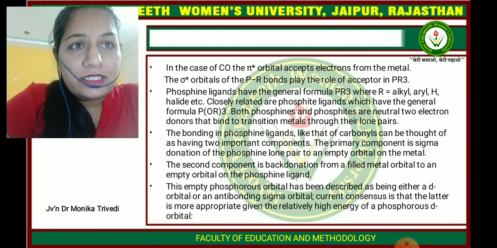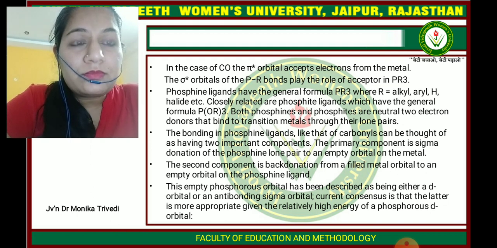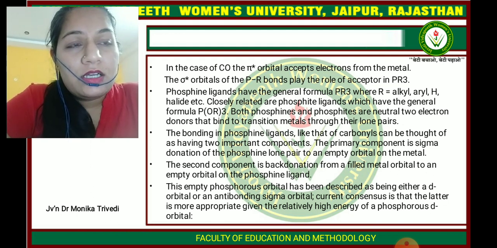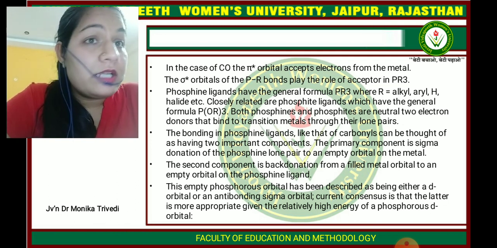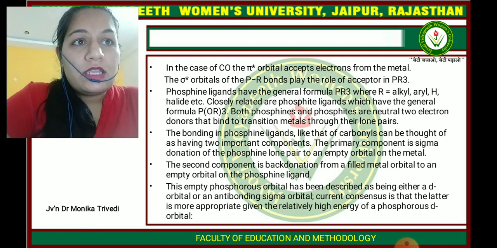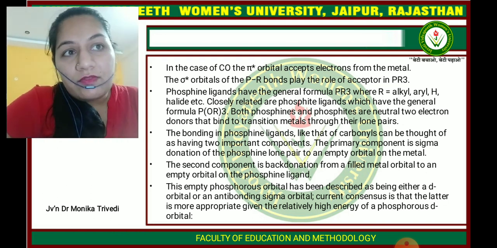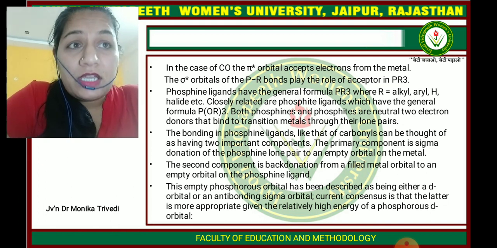Closely related to the phosphine ligand are phosphites, which have the general formula P(OR)3. Both phosphine and phosphite are neutral two-electron donors that bind to the transition metal through their lone pair. Okay, so they behave like neutral ligands. They can't donate the electron, but they combine with the metal by the lone pair.